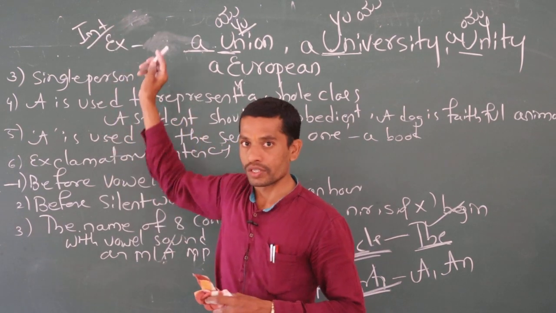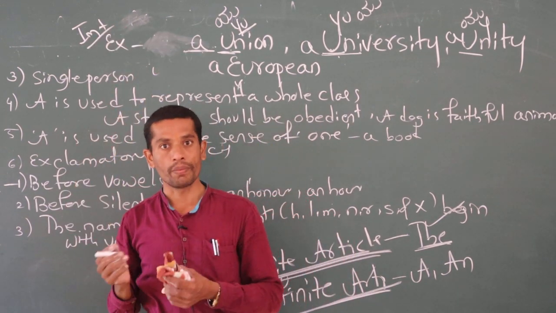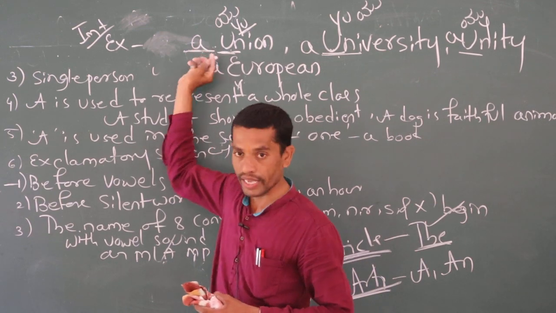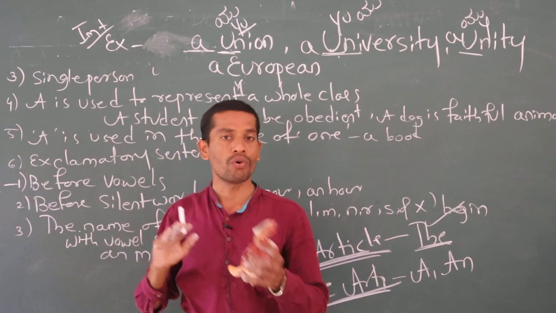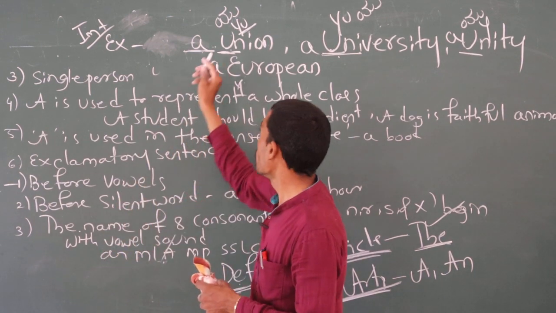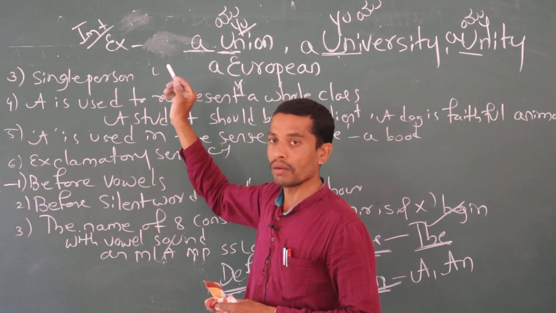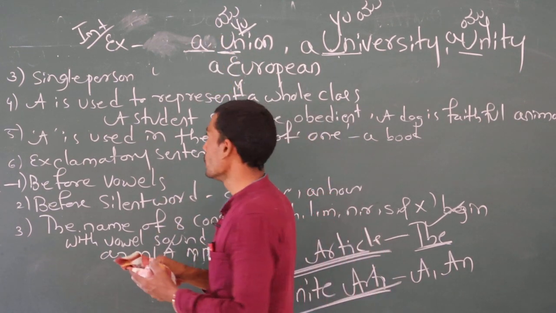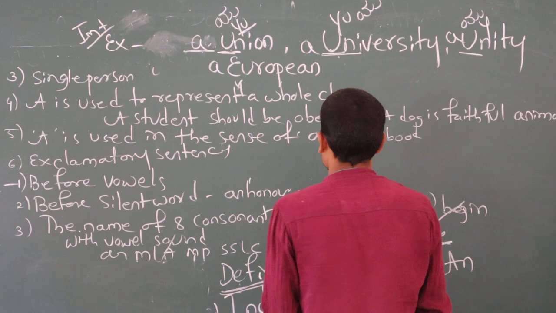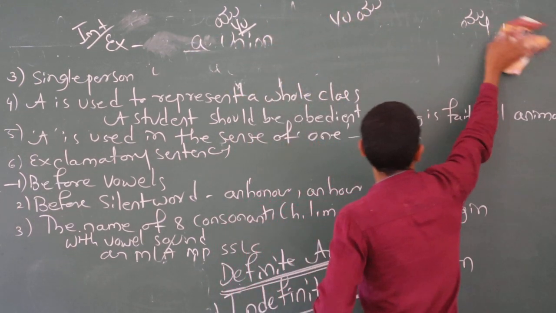in articles. Wherever you write competitive exams, they are going to ask the same questions. Everybody knows that before a consonant we use a, before a vowel we use an. But here the words look like vowels, and everybody will use an, but we should not use an, we have to use a. This is the other rule for vowels.